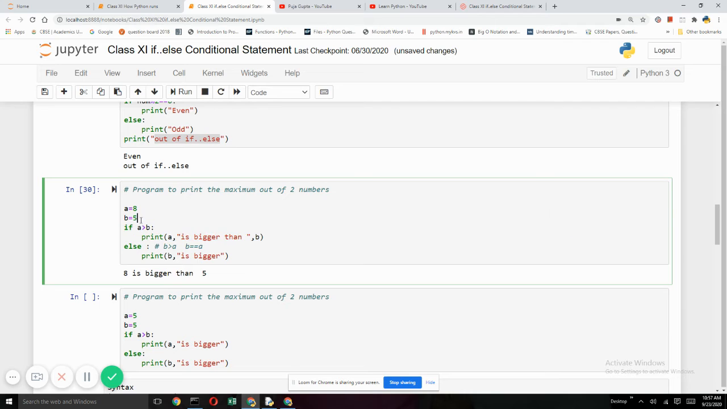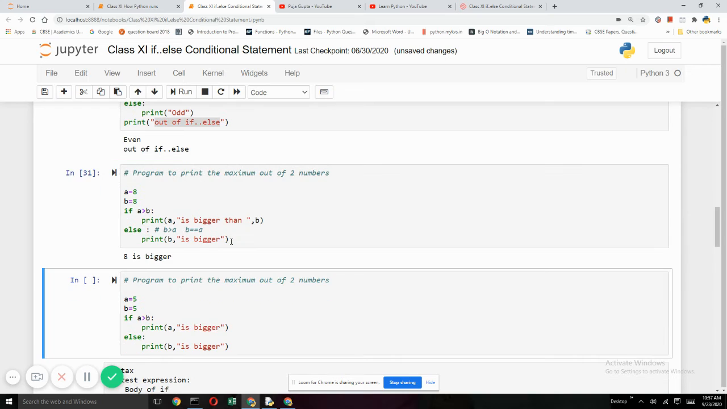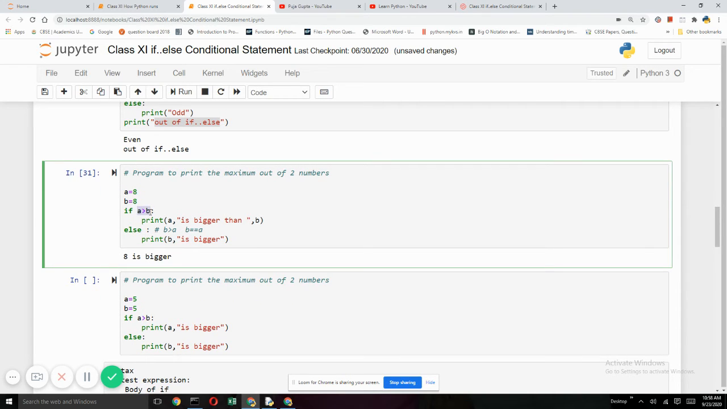But what if I make both of them 8 and 8? Since the computer will go by the instruction, is 8 greater than 8? False. When the if condition is false, it will automatically go to else and say 8 is bigger, though logically this is not correct. So that means when A is greater than B is false, the control comes here to the else. It can be two things: either B is greater than A or B is equal to A. So you're not sure which one is true.